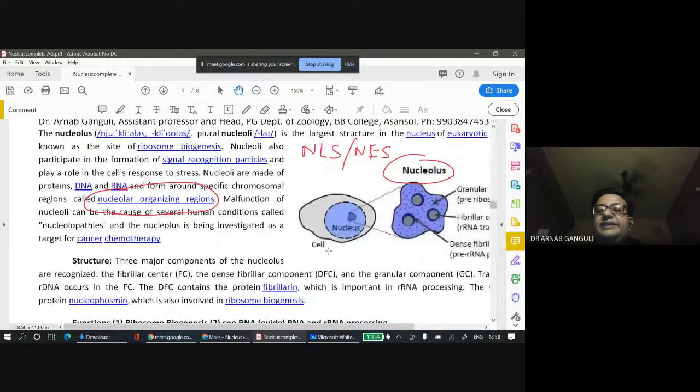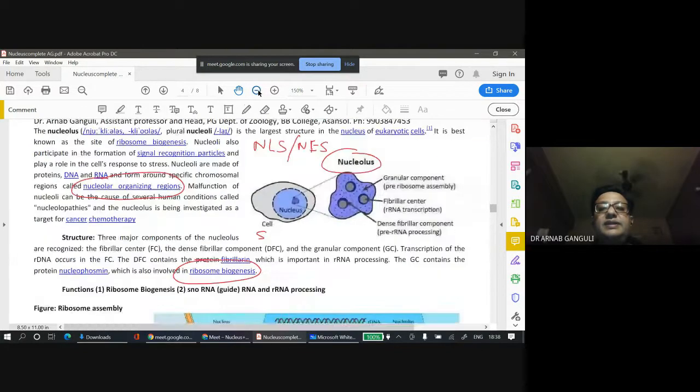They say that this is the site of ribosome biosynthesis. They say that it is the site of ribosome biogenesis. Biogenesis means synthesis in living organisms. So basically you see it has a fibrillar center.